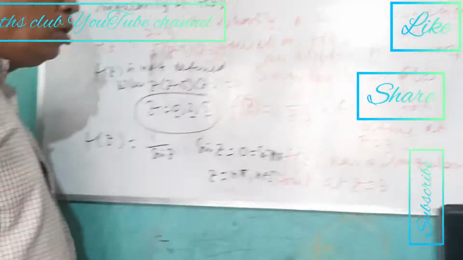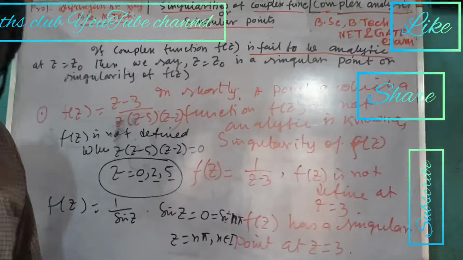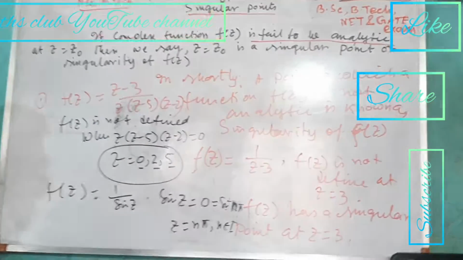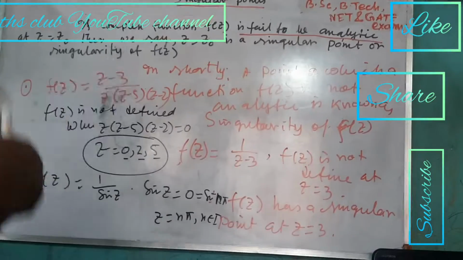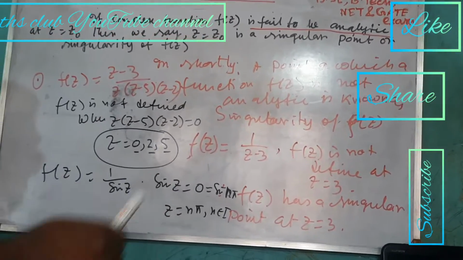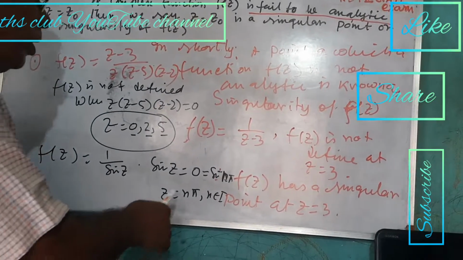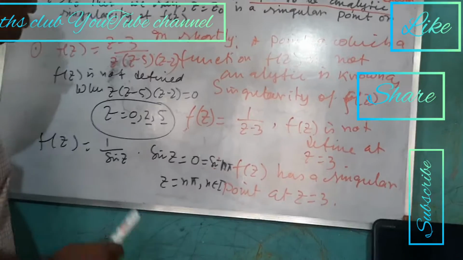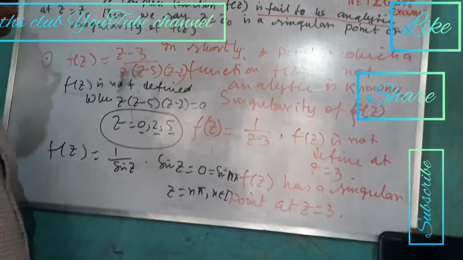If we put n = 0, 1, 2, 3, and so on, there are infinite number of singular points. For different values of n, we get different values of z up to infinity.